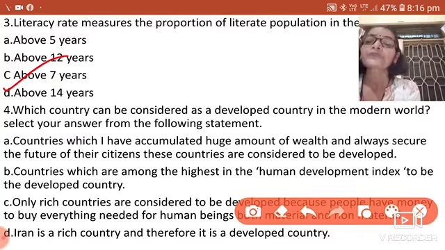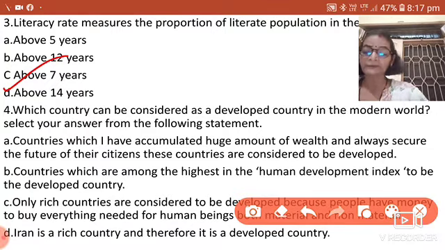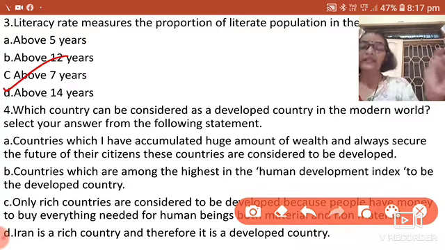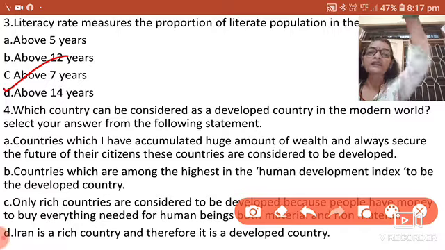Countries which are among the highest in the Human Development Index. In the Human Development Index, we see the development on all the criteria like gross national income, that is GNI, per capita income, life expectancy of that country, then schooling of people aged 25 and above, and HDI is calculated.